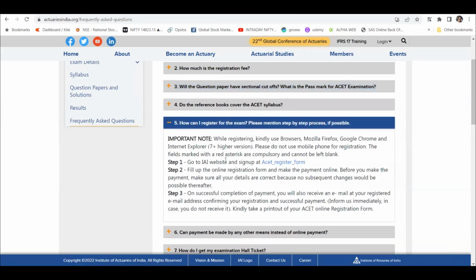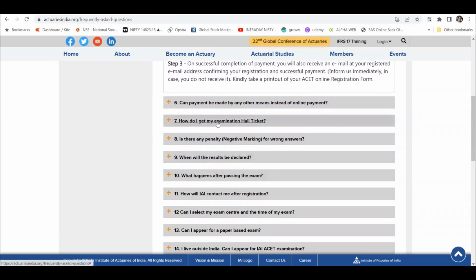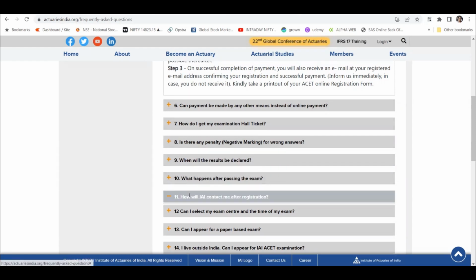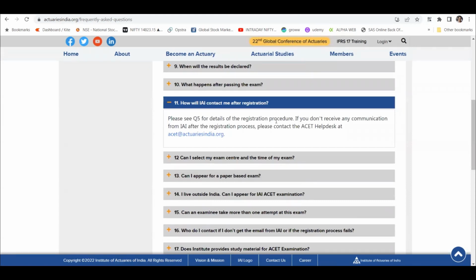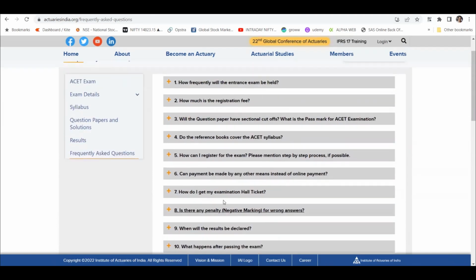How can I register for the exam? You can go to the ISI portal and sign up. Come to the FAQ and all your questions will be answered. How do I get my examination hall ticket? When will the result be declared? Everything is given. You will also get an email when the result is out. How will they contact me after registration? See question 5 for the registration procedure. If you have not received any communication, please contact the help desk.